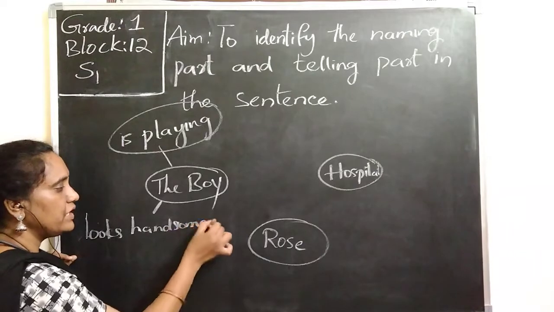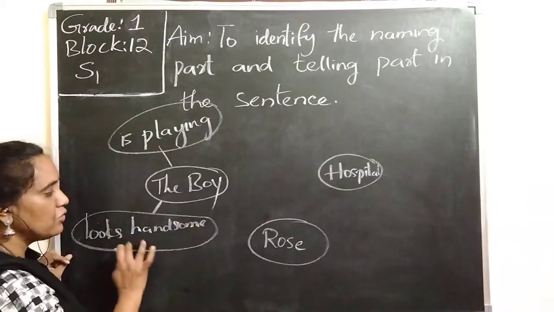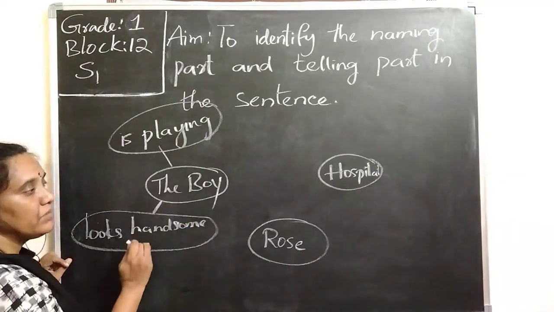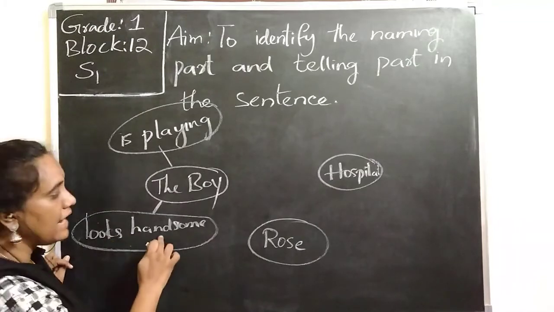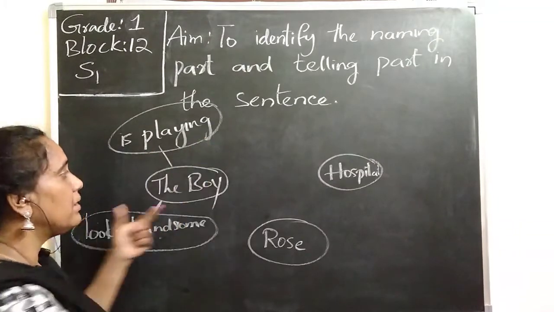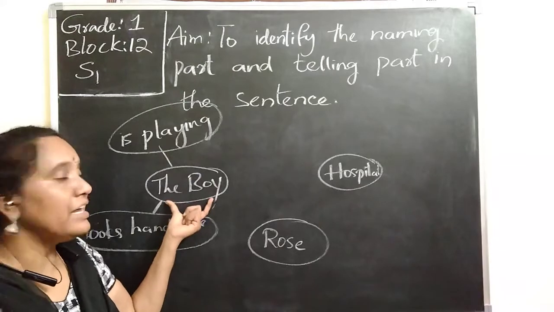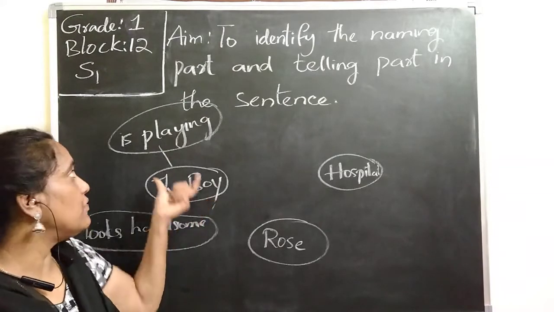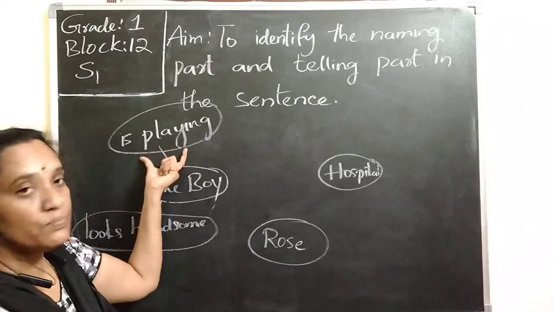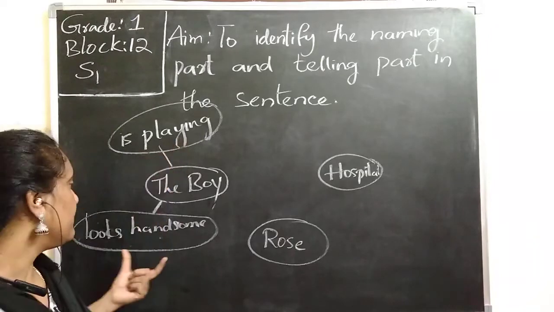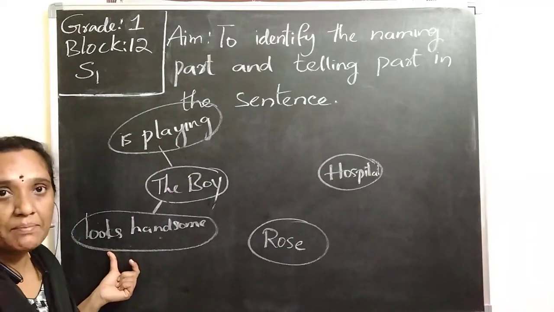So the words which I am using here, I am telling something about the boy. He looks handsome. He is playing. What the boy is doing. So the boy is the naming part of the sentence, and what he is doing, he is playing, is the telling part. Looks handsome is the telling part of the sentence.